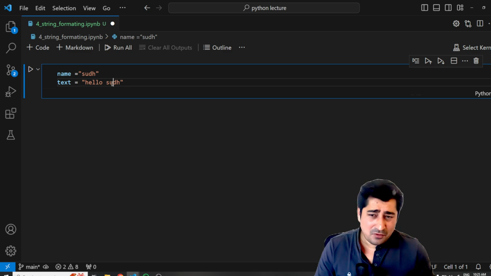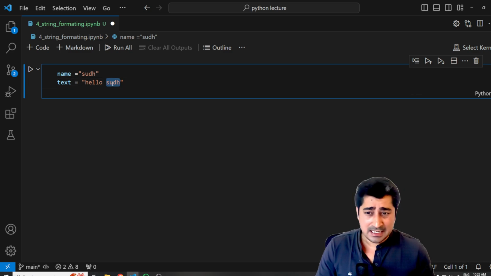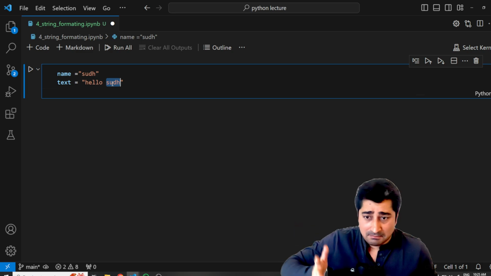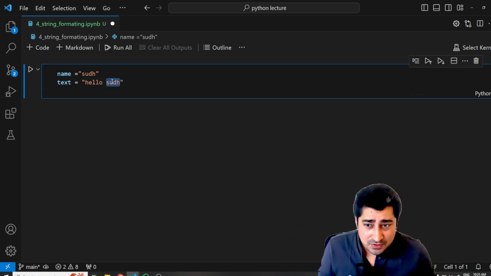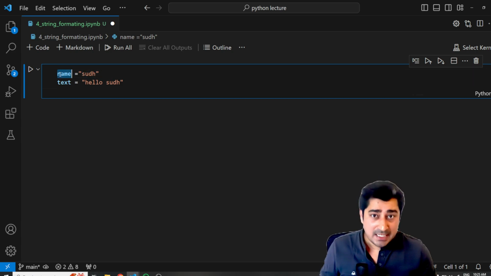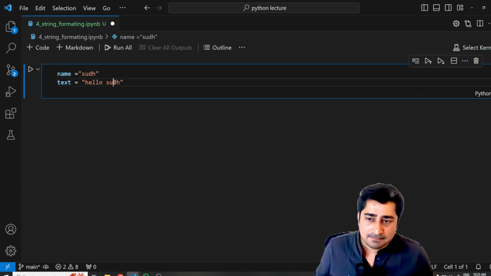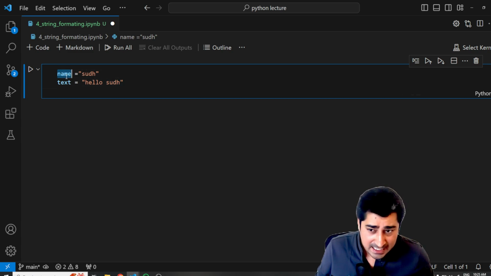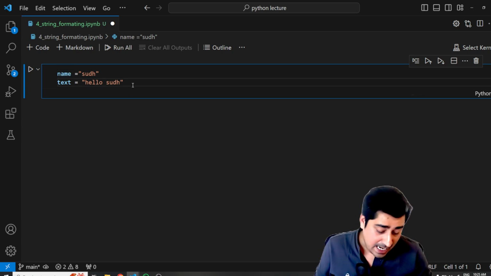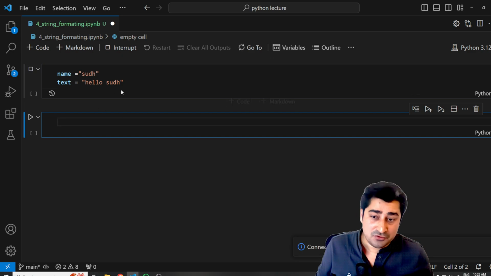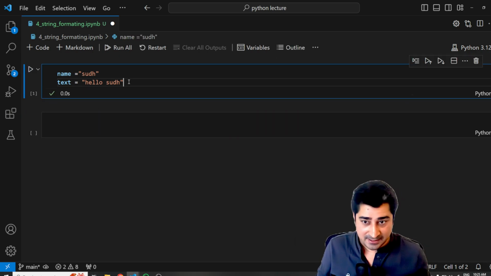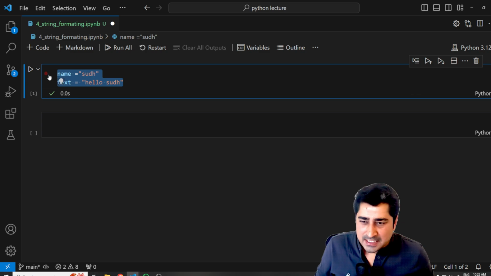But maybe I would like to convert this in a way where it takes the SUDH value from the variable, because I already have this value in this particular variable. Or maybe I can take some sort of user input. That is also possible, right? So if I have to replace this SUDH with this dynamic name variable, how will I be able to do it? This is where string formatting comes into the picture, so that I can format a string. Simple, right?